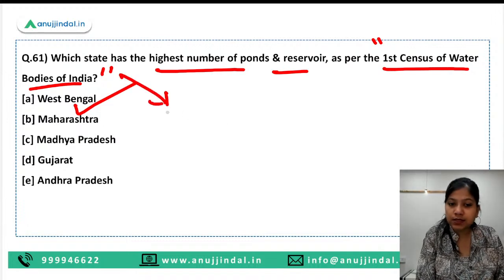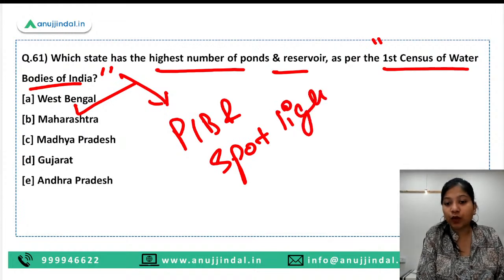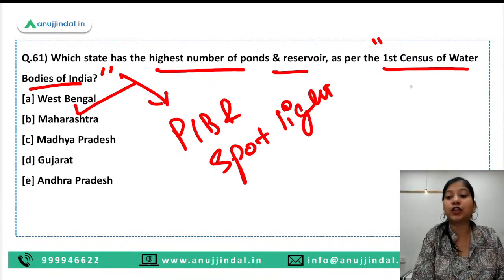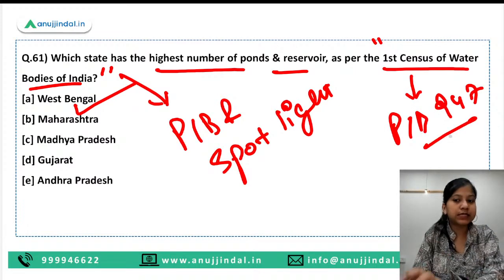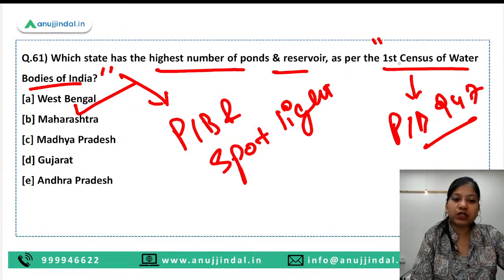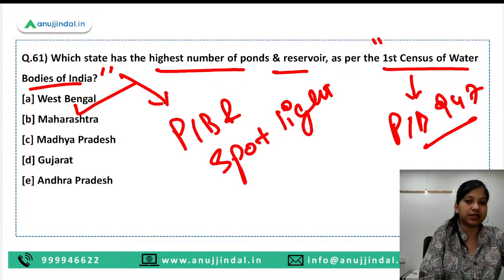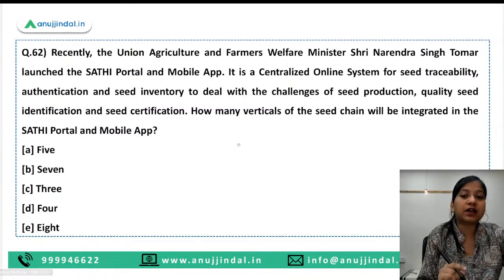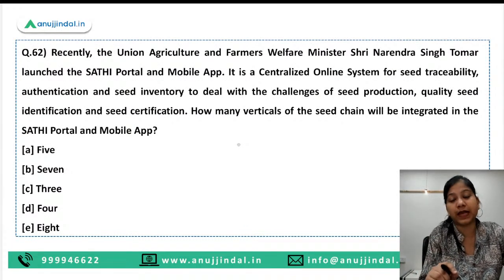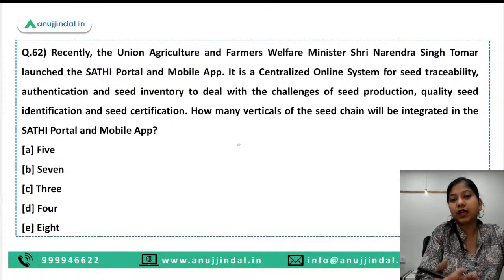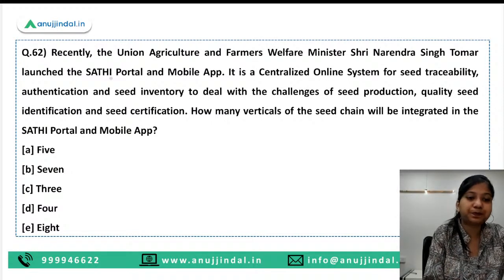So what you can do is, obviously in PIB and in Spotlight you have gotten this data, and in case you want to watch the video regarding the census data, you can watch the PIB 247 video. Okay, so there is a particular video which you can see to grasp the data. Although I would say that there is nothing much for discussion, it is just the facts given in this particular census. Okay, but please cover the census of water bodies because it is the first edition of the census, and you might expect or you might get questions out of it in your phase 1 and phase 2 as well. So please cover the census of water bodies.